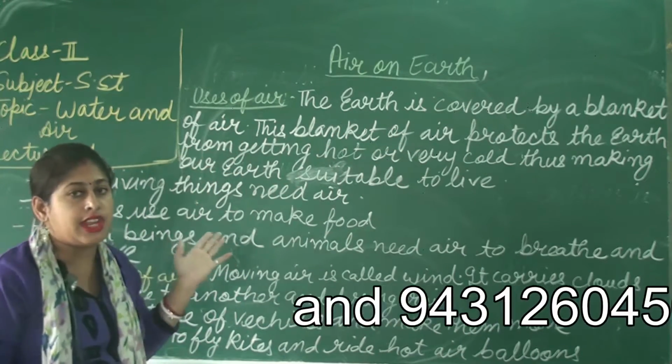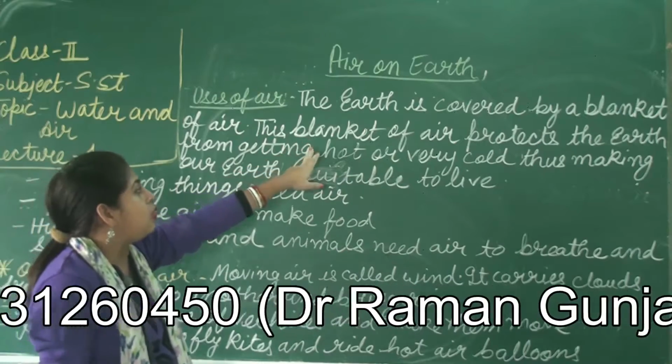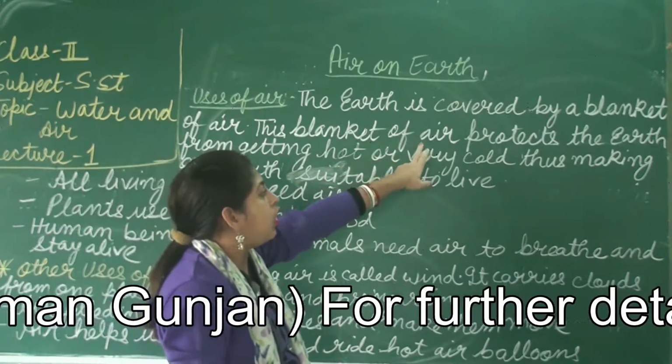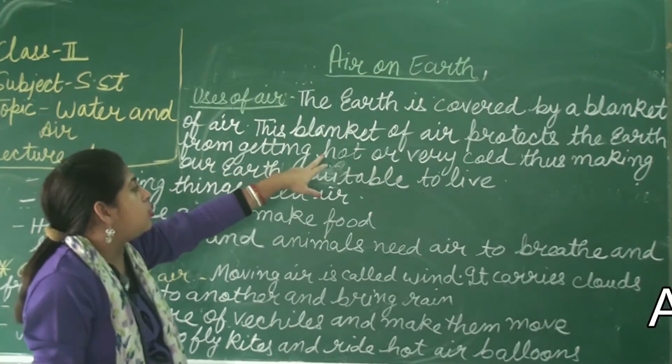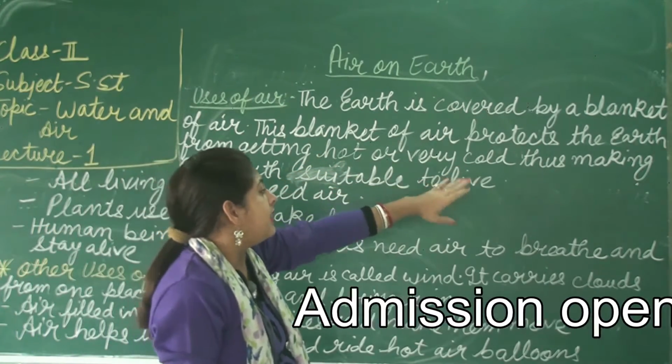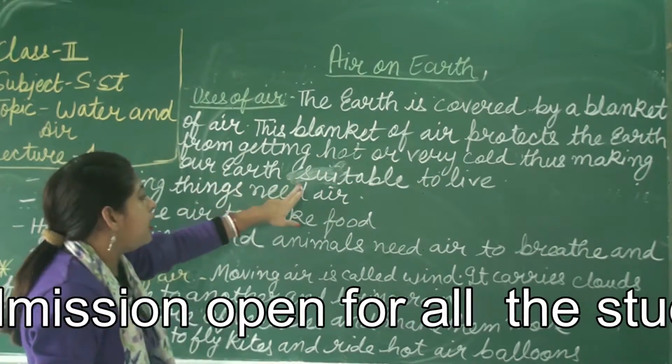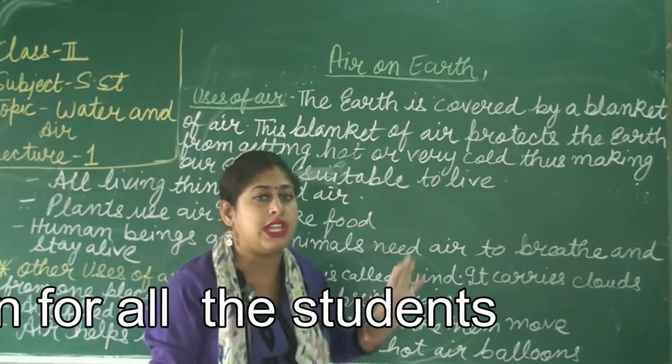A blanket, a layer of air. What does this blanket do? This blanket of air, or layer of air, protects the earth from getting too hot or very cold, thus making our earth a suitable planet to live.